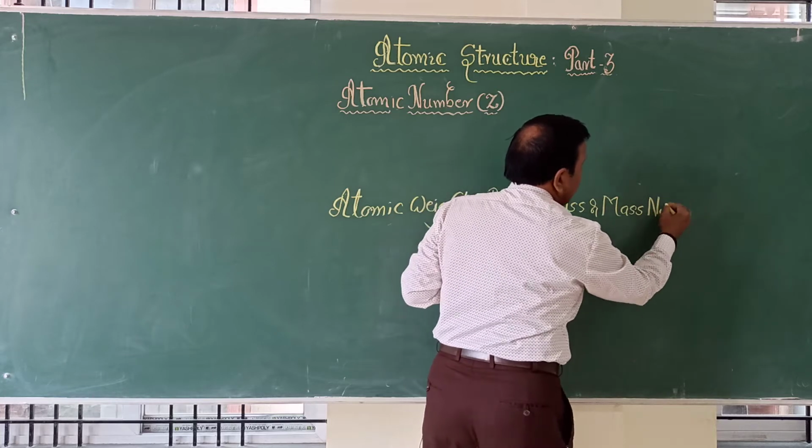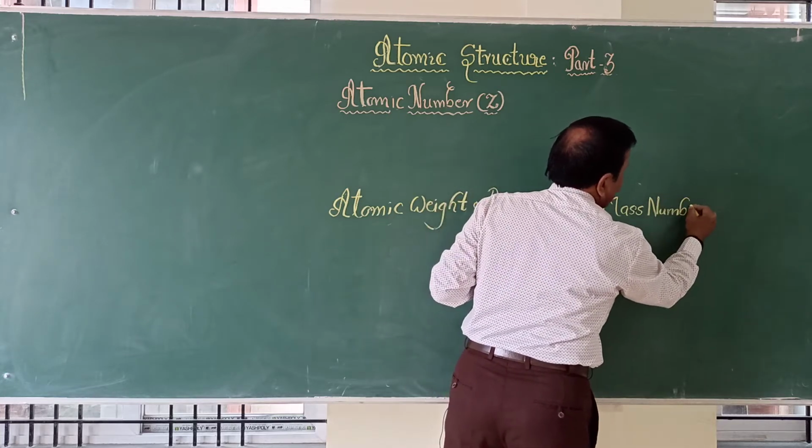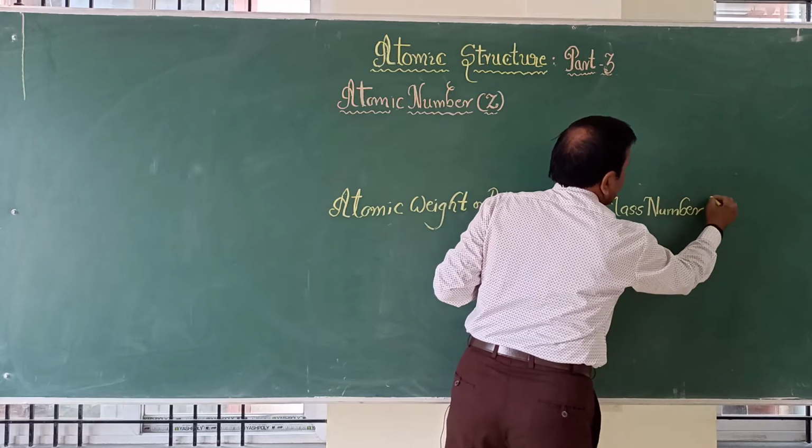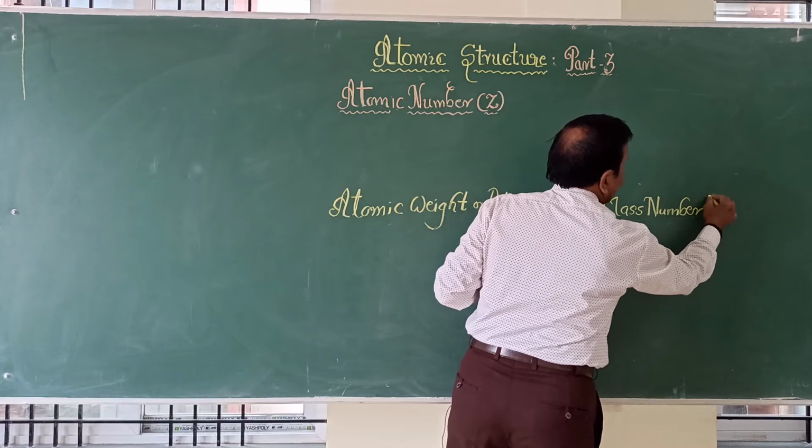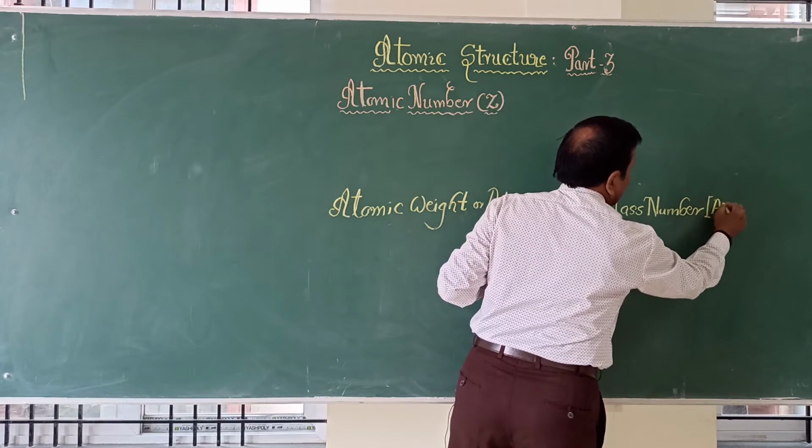So all three mean the same. Mass number is represented by the letter A. Okay?